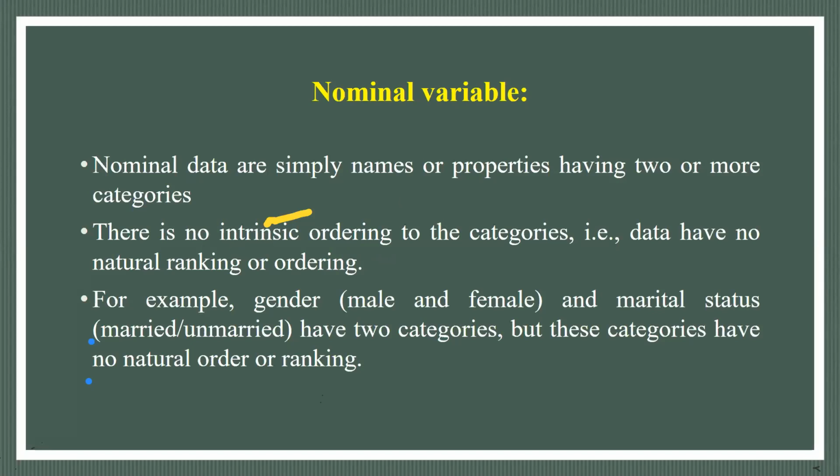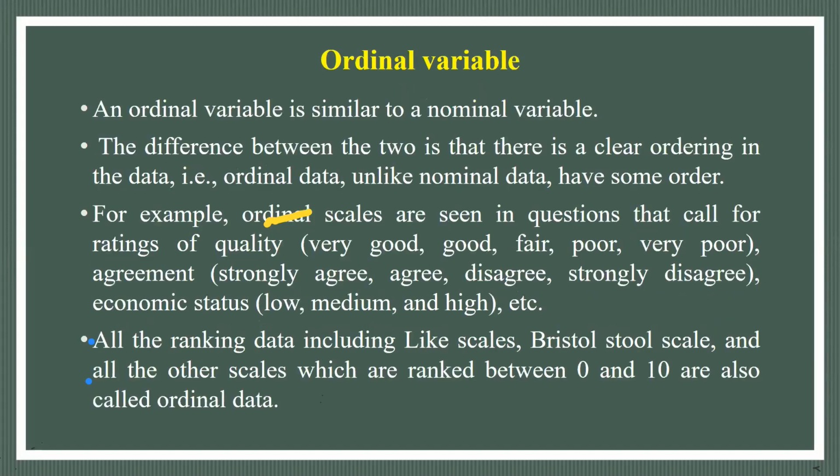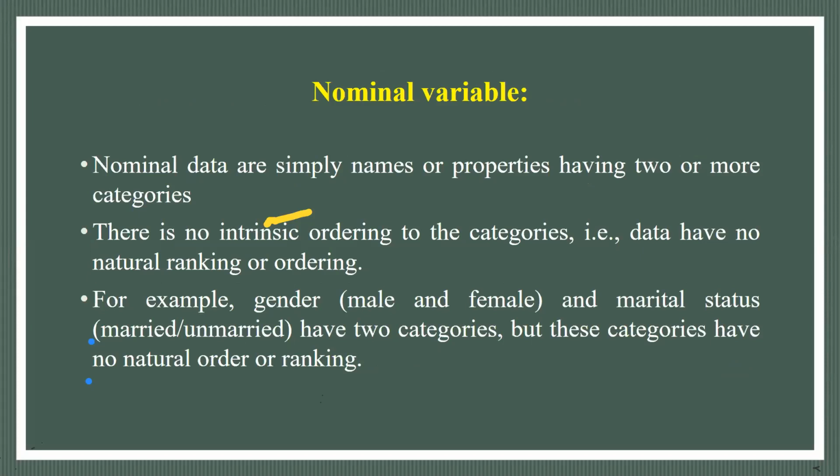It will be clear in the coming class. There is no intrinsic ordering of the categories; we are simply categorizing. For example, gender, male and female, or marital status, married or unmarried. These are two categories, but there is no natural order or ranking. We cannot rank them, which one is superior or inferior. So these are nominal.